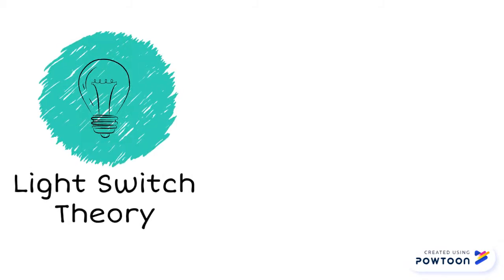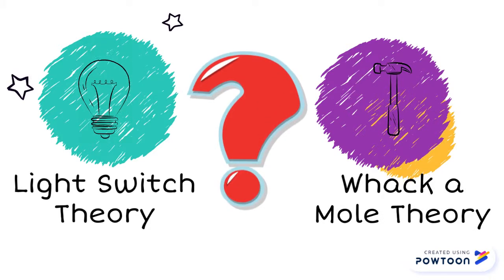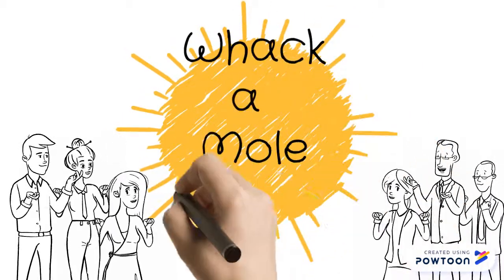There are two hypotheses for how bilinguals control which language they use. The first is language selectivity, or the light switch theory. This theory predicts that bilinguals will not experience interference from one language to another. The second theory is language non-selectivity, or the whack-a-mole theory. This theory predicts that bilinguals will experience interference between languages. The accurate theory is whack-a-mole theory.